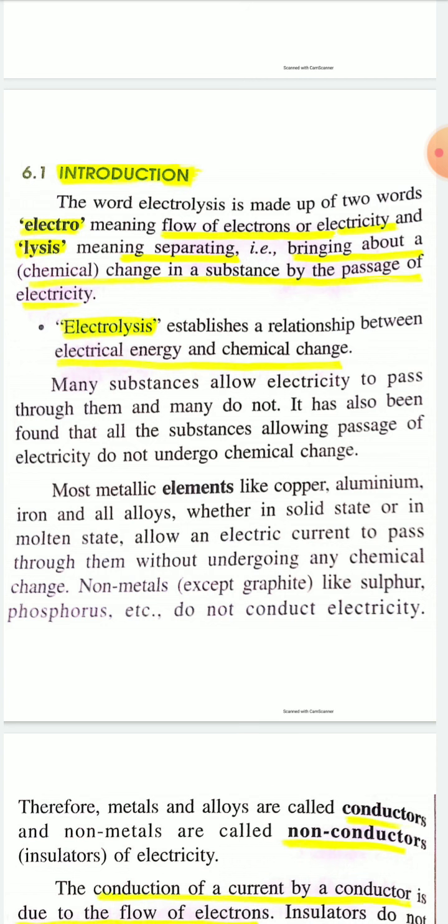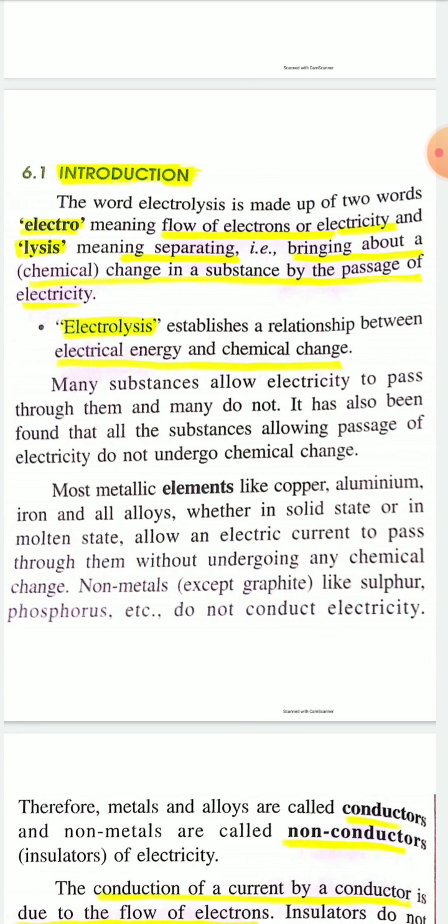Bringing about a chemical change in a substance by passage of electricity is known as electrolysis. Electrolysis establishes the relationship between electrical energy and chemical energy.